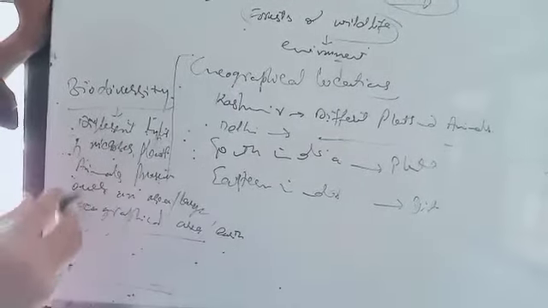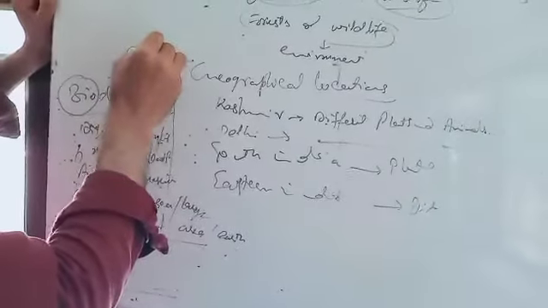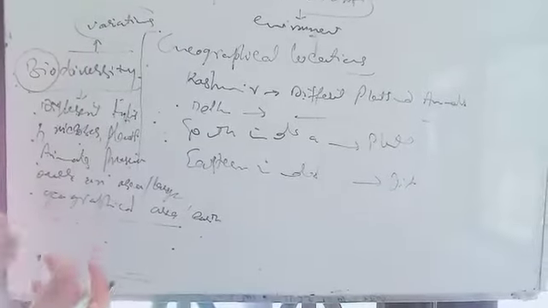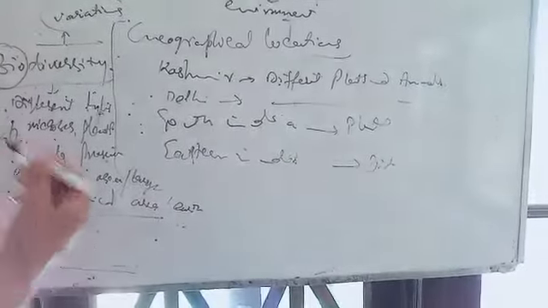Bio means living and diversity means variation, that is, how these organisms vary in different locations on the earth. Together we call it biodiversity. This biodiversity is very important for the functioning of the whole earth, because these microbes, plants and animals are interrelated.